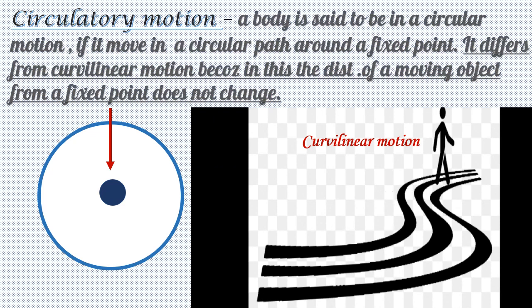So in circular motion, the body covers an entire circle, whereas in a curvilinear motion, the body just moves along a curve, not the full circle.